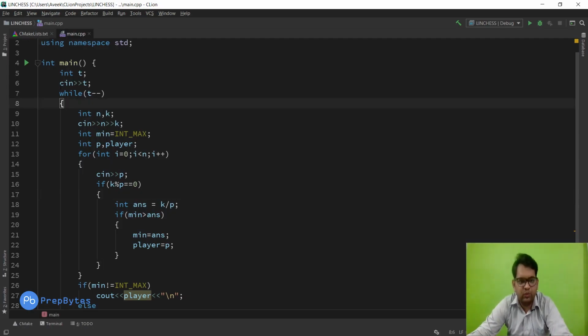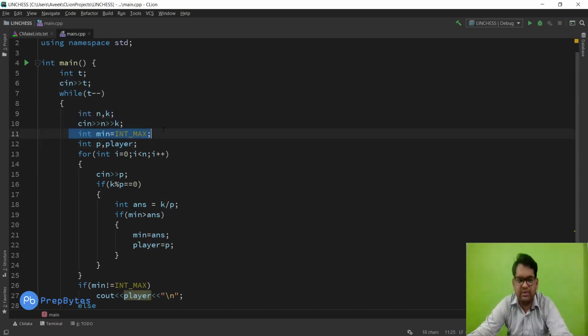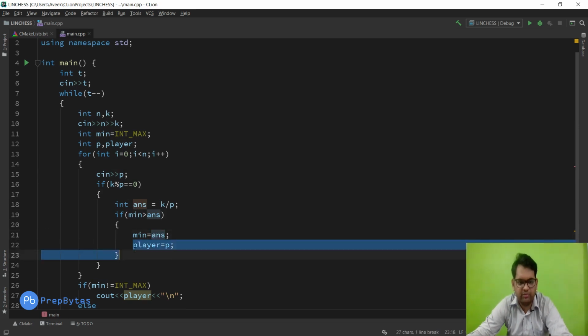See here, we are taking t as the input, then we are taking n and k as the input. Minimum is int max value. Then we are taking p and player. Each time we will take one array element as input. We will check whether this element can divide k or not. If it can divide k, then we simply get an answer, k divided by p. If this answer is less than minimum, then we update the minimum and we update the player also, because we need to print the player with the minimum value.